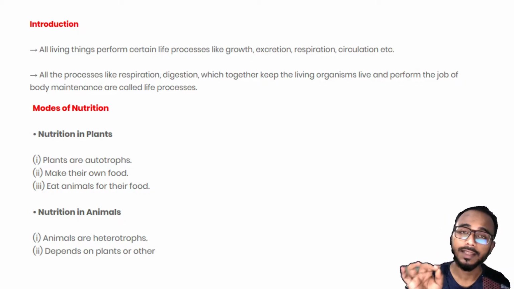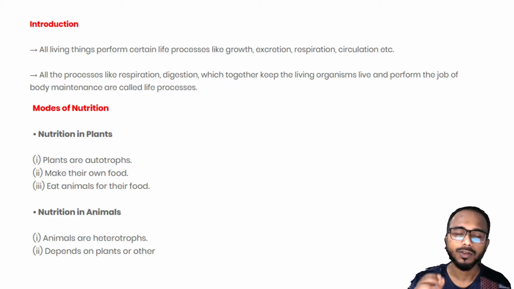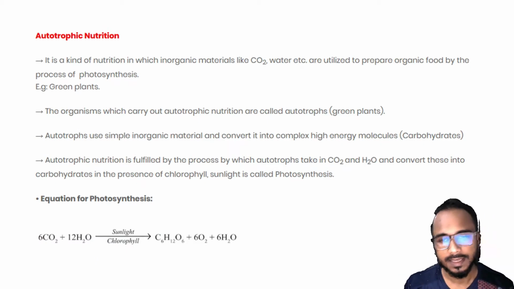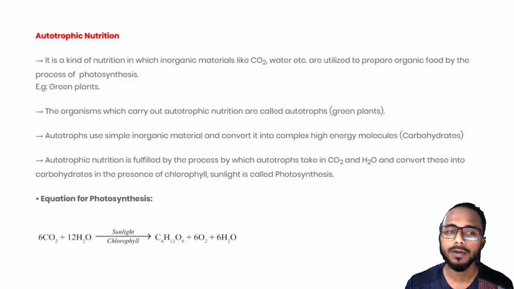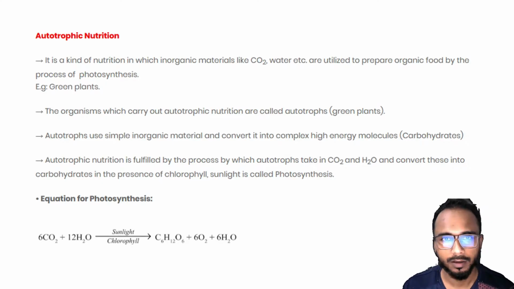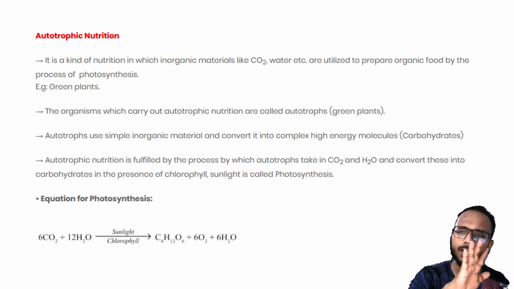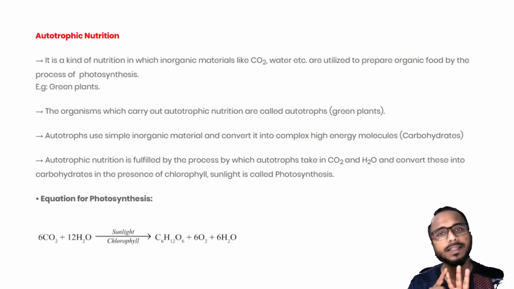So understood? And that is called heterotrophic nutrition. So there are two types of nutrition: one is autotrophic, the second is heterotrophic. Understood? Now let's go deep into autotrophic. As I said, plants come under autotrophic nutrition. So what do plants do? I'll give you the very simplest of explanations. Plants need three things, okay?